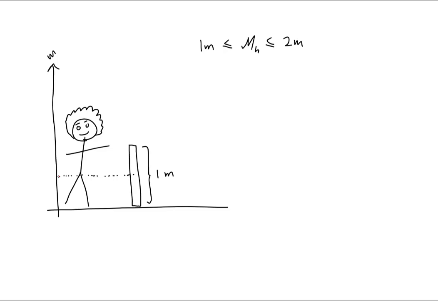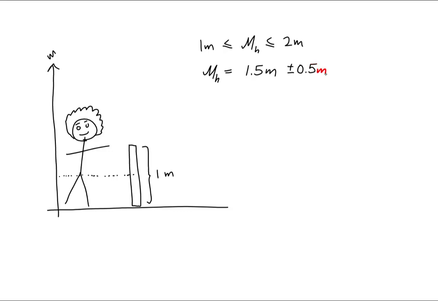When I'm looking at my meter stick, all I know is my meter stick is 1 meter tall. But I think I could reasonably estimate to the nearest half of a meter. So with that said, I am going to estimate that my height, Mel's height, is 1.5 meters. But because I am estimating to the nearest half a meter, that is a little bit of uncertainty into this problem.